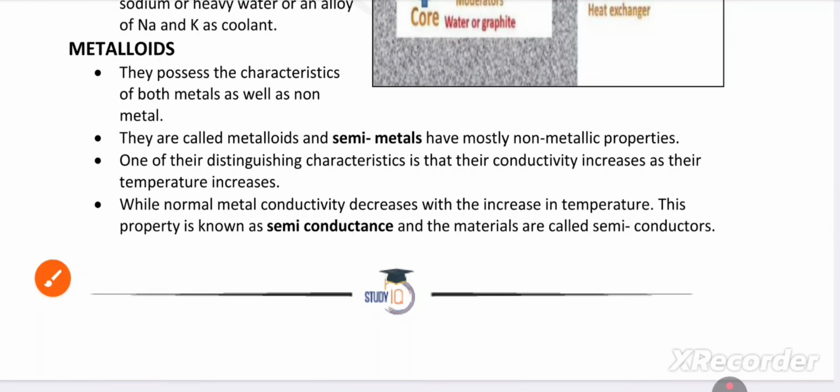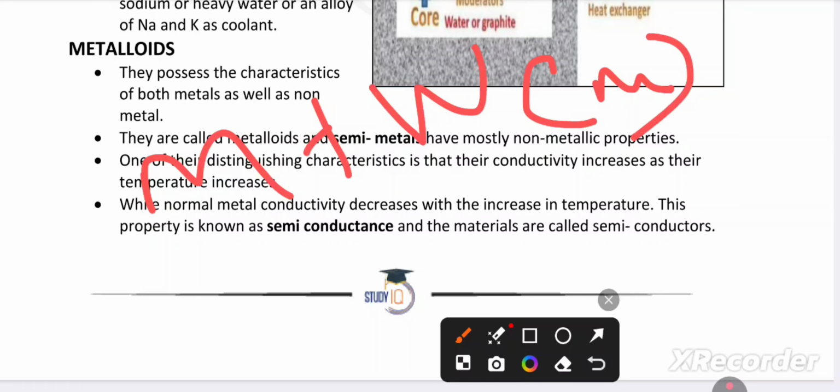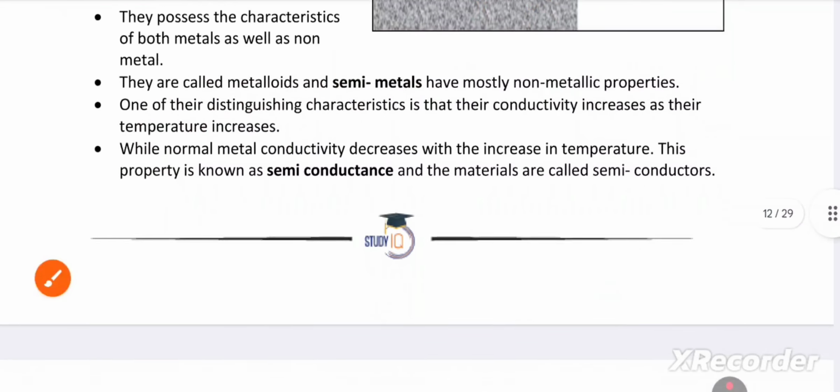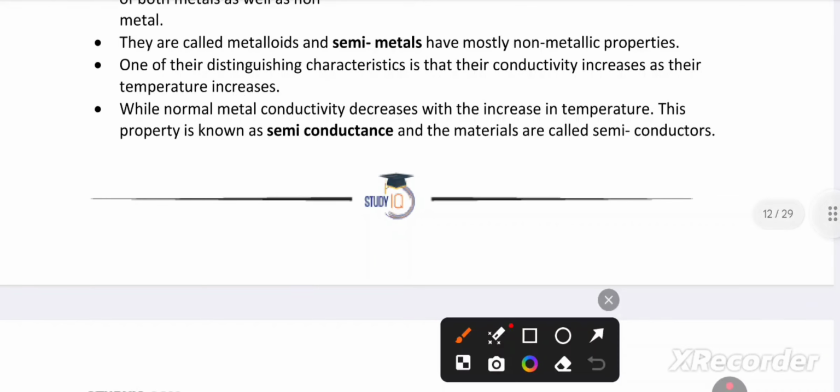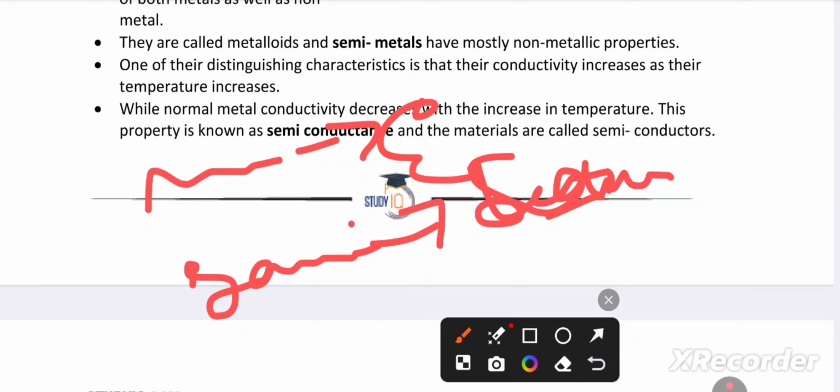Metalloids. They possess the characteristics of both a metal and a non-metal, that is called metalloids. Metal is a high conductor of electricity, right? That's why a semi-metal is comparatively less conductive. These are semiconductors.